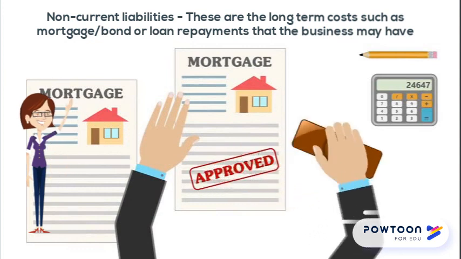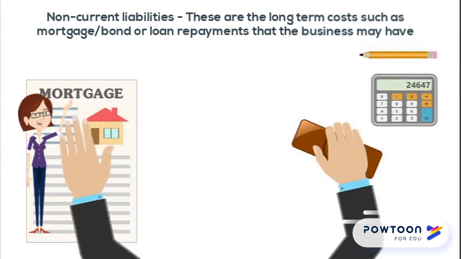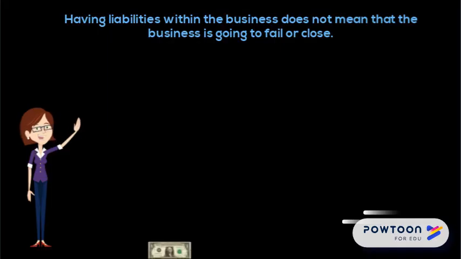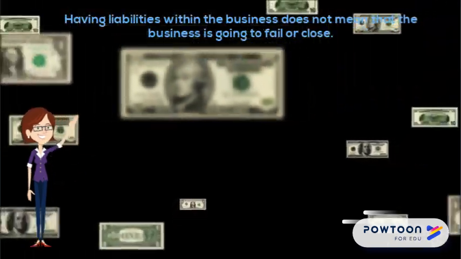There are two types of liabilities. There are non-current liabilities. These are the long-term costs such as mortgage or bond or loan repayments that the business may have. Current liabilities, these include creditors and the bank overdraft, which is a short-term loan from the bank when you run out of cash.